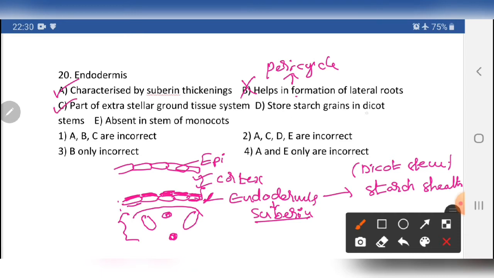Stores starch grains in the dicot stem endodermis. Starch grains in the dicot stem, this is also correct. Absent in the stem of monocot. The monocot stem does not have an endodermis. So which one is about the endodermis? B is the only incorrect one. Except B, all are correct. So our answer is 3. So go to the next question.